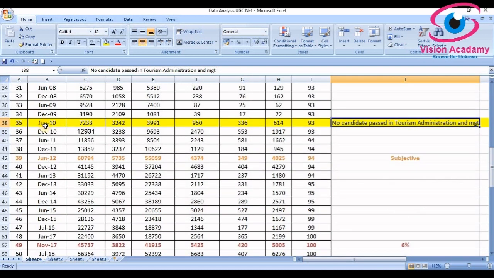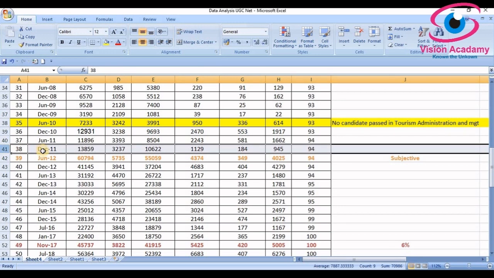I will show you why I have undertaken this study. The purpose of the study I will show you. As the UGC exam keeps changing its pattern, major changes have taken place gradually in the UGC NET exam, and it is also affecting the number of qualified candidates. Till December 2011, there were 2 objective papers and 1 subjective paper. In fact, the third paper was subjective. You had to write by your own hand. It was there till December 2011.